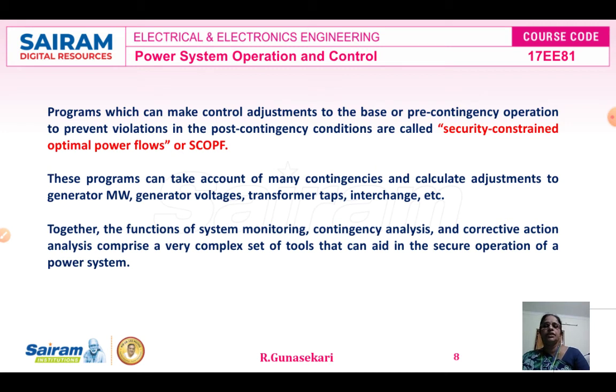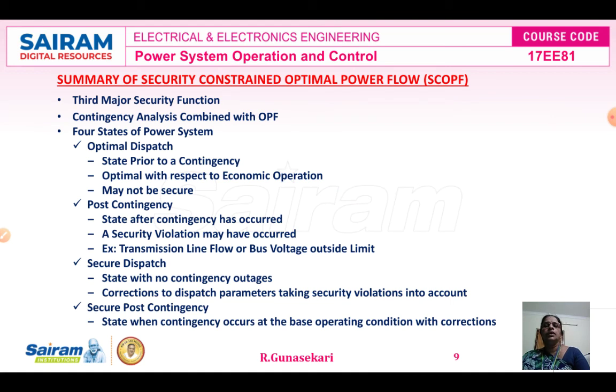Together, the functions of system monitoring, contingency analysis, and corrective action analysis comprise a very complex set of tools that can aid in the secure operation of the power system. This is the summary of the security constrained optimal power flow. It is the third major security function. The contingency analysis combined with the optimal power flow is the security constrained optimal power flow.